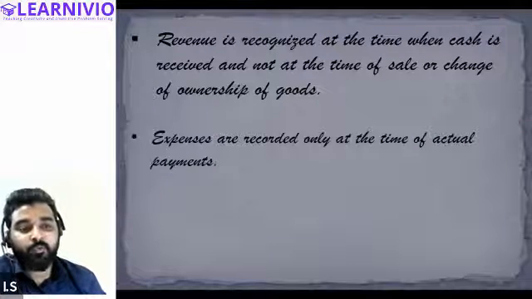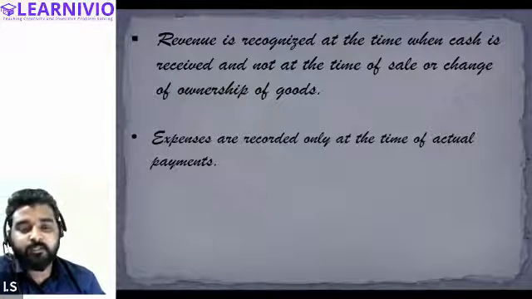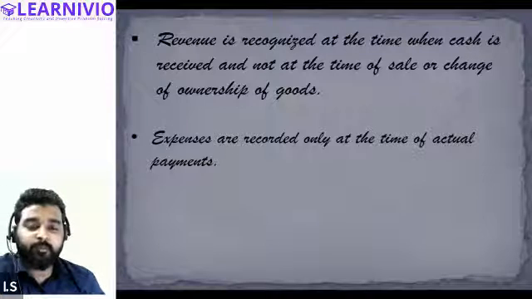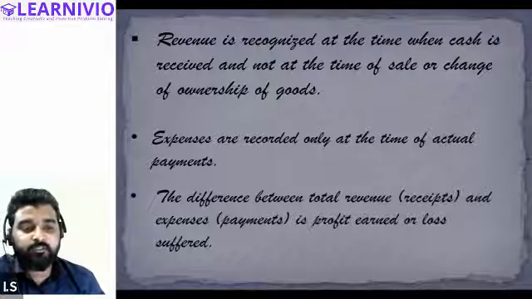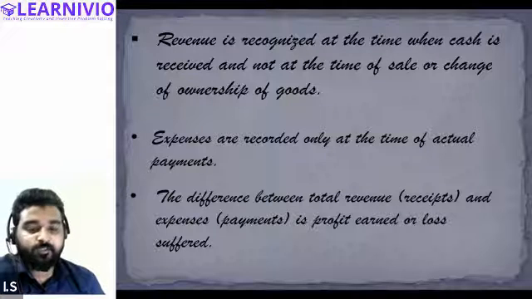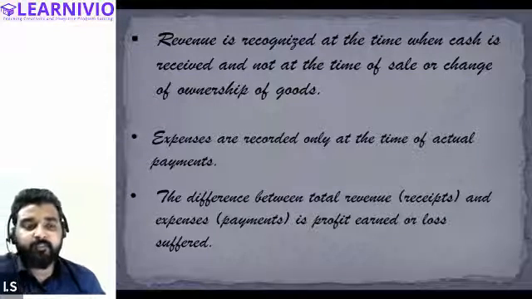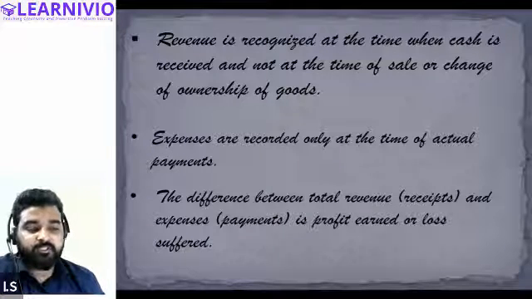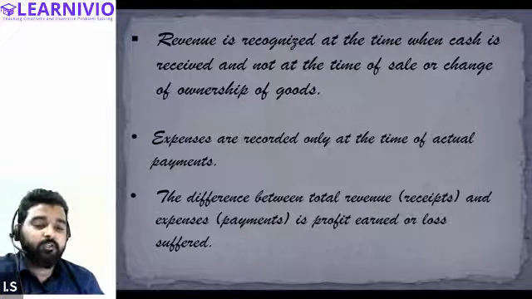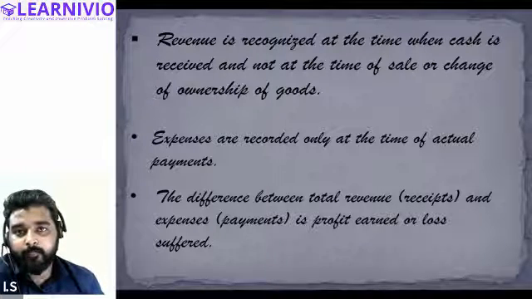And expenses are recorded only at the time of actual payment. So both revenue and expenses are recorded on the basis of payments or receipts. The difference between the total receipts, that is revenue, and expenses is profit earned or loss suffered.